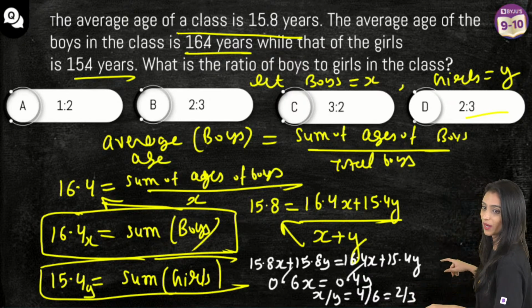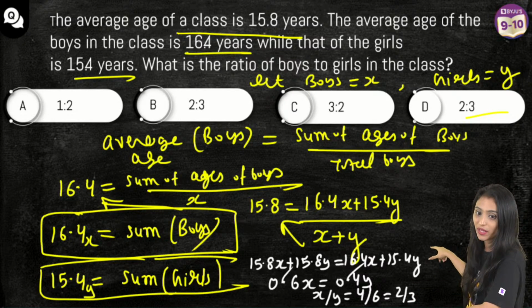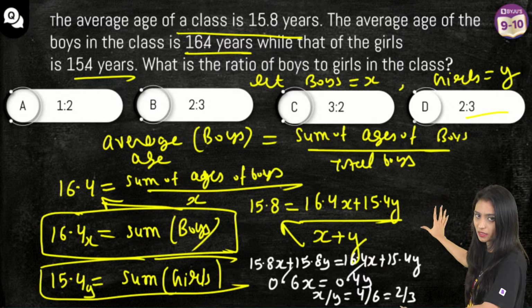I think you might not be able to see what I've written. How did I remove the decimals? Yes, the answer is 2 by 3. By chance, Nibha, it is given 2:3 two times, but the answer is yes, it's 2:3. That is correct. Yes Akshat, you're right.